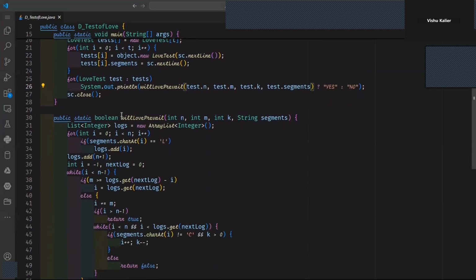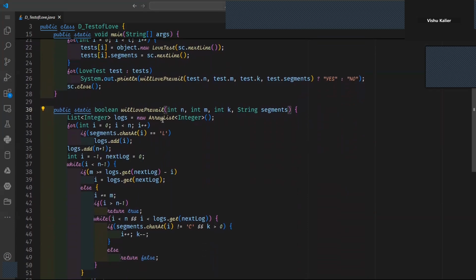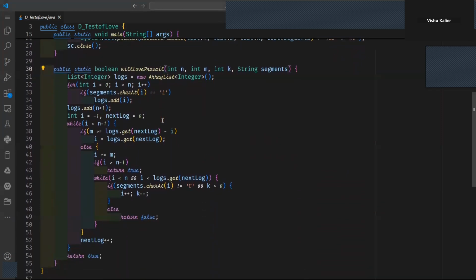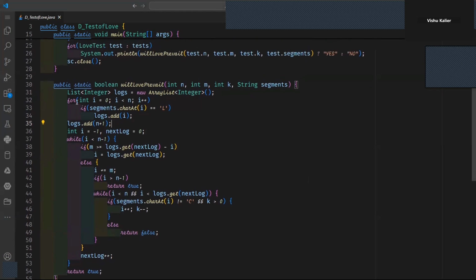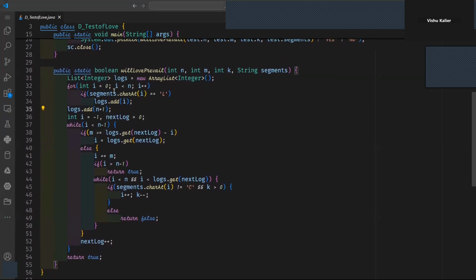Then I created a function, this will love prevail, to check if he can reach the end of the bank or cross these n segments or not. I created a list of logs to store the indexes of logs, whichever they are. Since the index is starting from 0 and is going till n, if the current segment is an L, that is a log, I'll add it into the list. And the last, n minus 1, which we consider as a bank, will also be added into the list. And since they are added from 0 to n in a chronological way, they will be sorted.